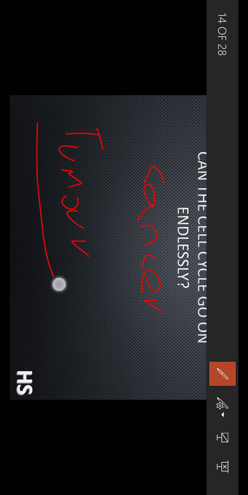As there is a tumor inside the body, a condition of cancer gets developed. If the cell is not going to stop, and repeatedly divides, it is going to develop a tumor. As it develops a tumor, it can cause cancer. As it can cause cancer, it can lead to the death of a person.